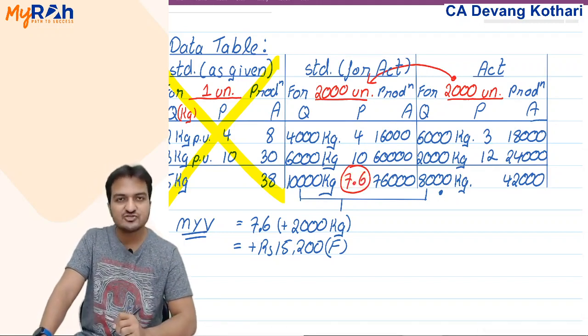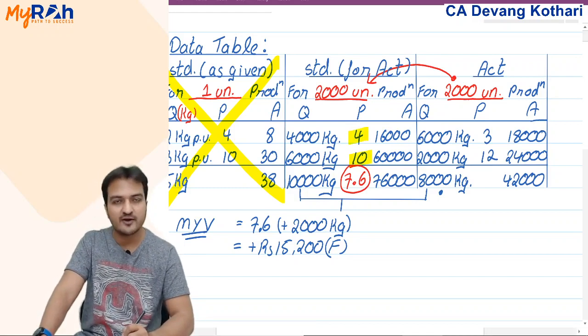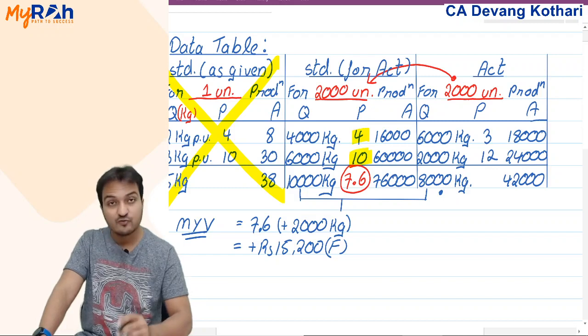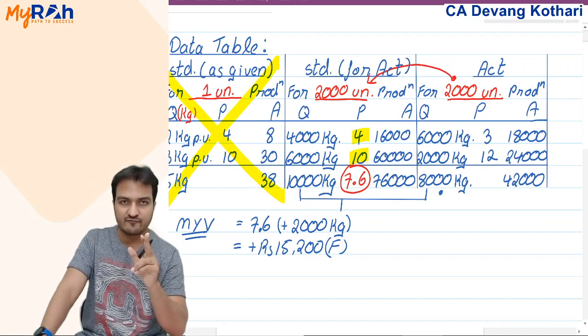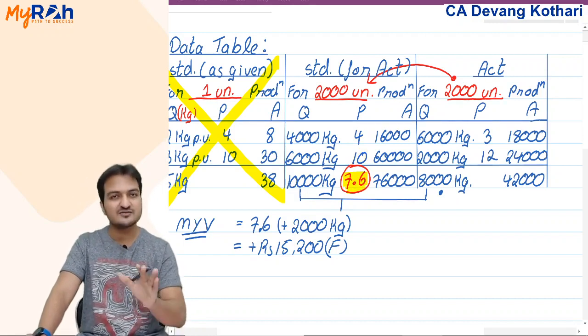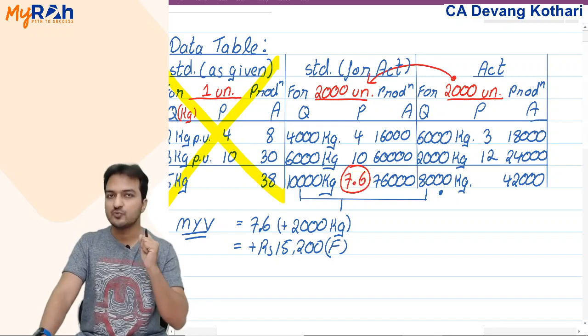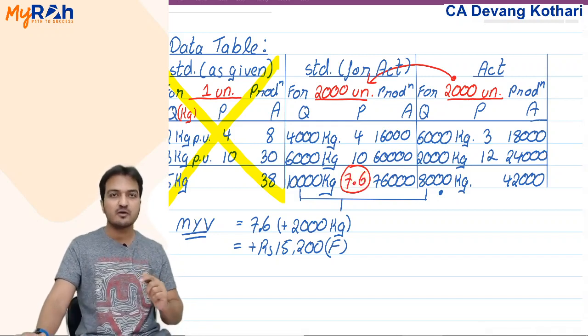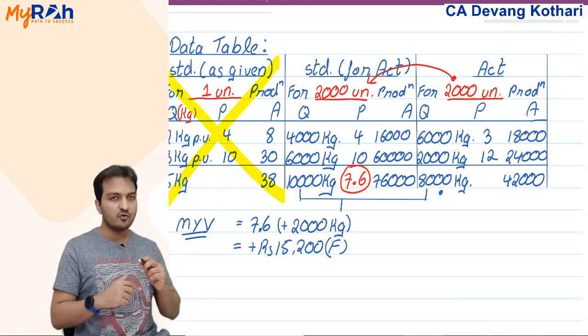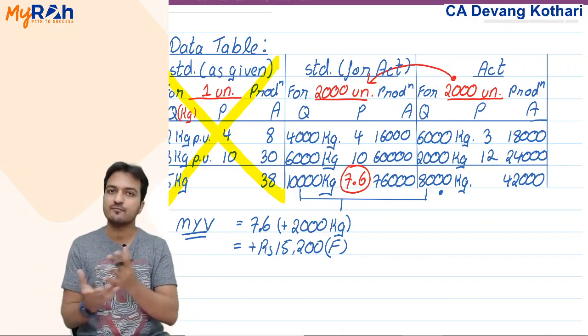When I say average standard price, it is not the average of 4 plus 10 divided by 2, which would give you 7. That is a simple average. I don't want a simple average. What I want is the weighted average. We will call it average, but basically it is a weighted average. Remember my concept about the weighted average method: weighted average means the concept of mixture.